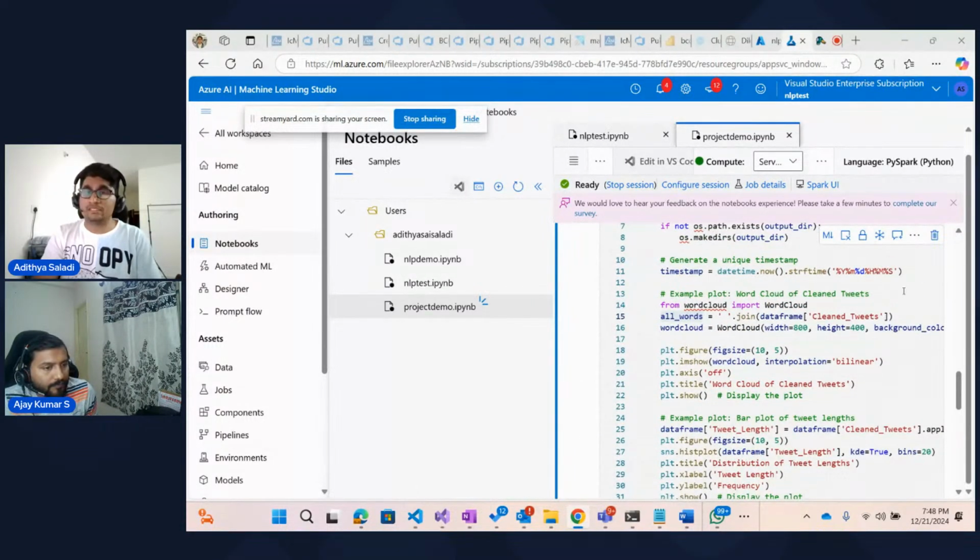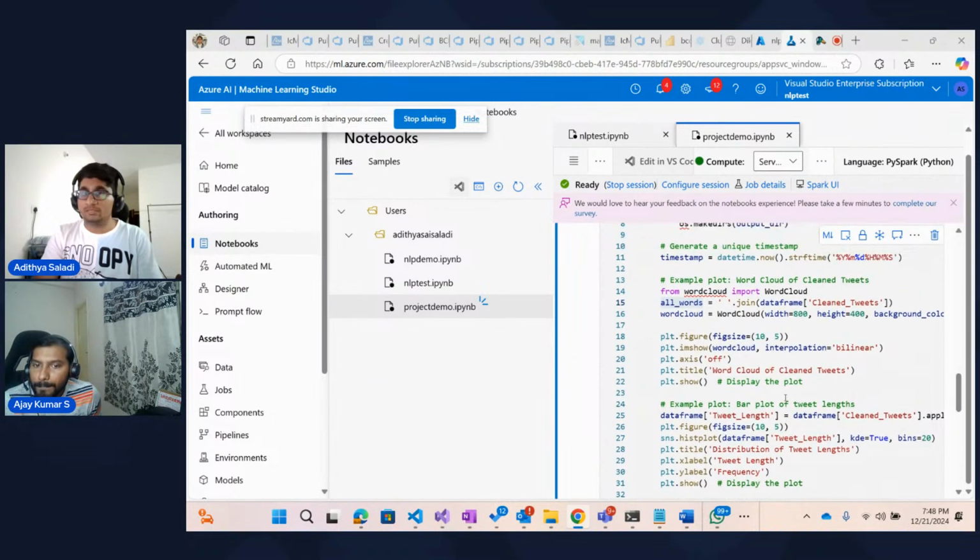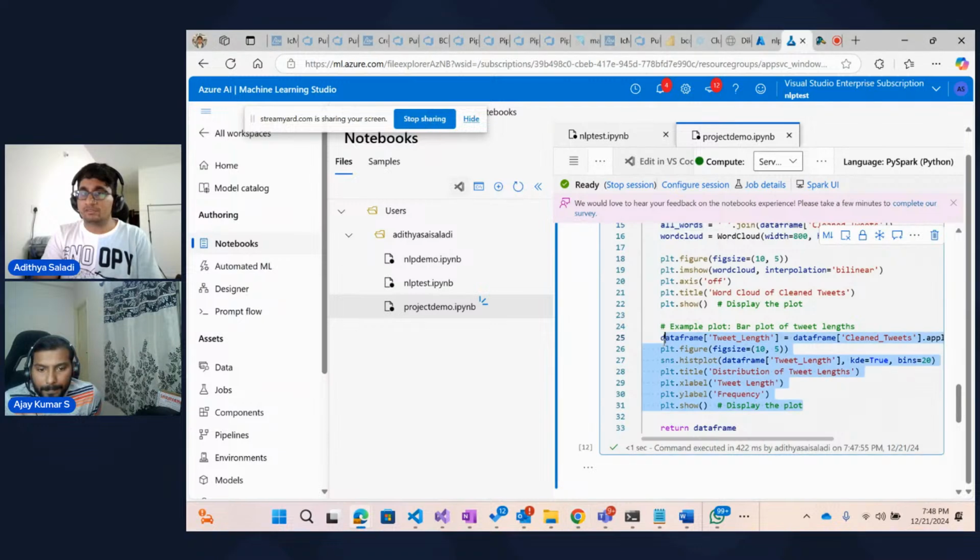So next, what we've written is the tweet length distribution. So what are we doing here? This computes the length of each clean tweet and stores it in the tweet_length column. If you see here, we are saying data frame of tweet_length. We are creating a new column called tweet_length in that tabular format. And after that, we create a histogram with KDE. KDE stands for kernel density estimate curve, to show the tweet length distribution. We are passing KDE as true and bins as 20, right?